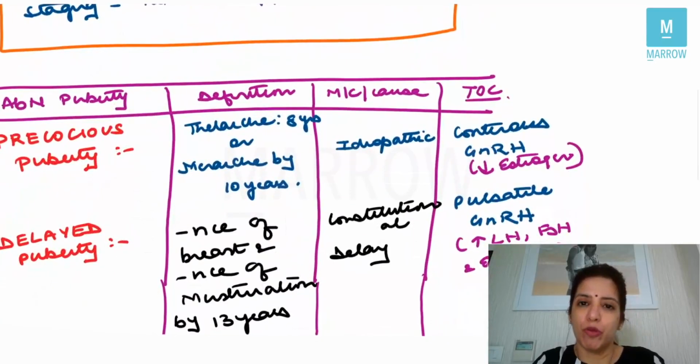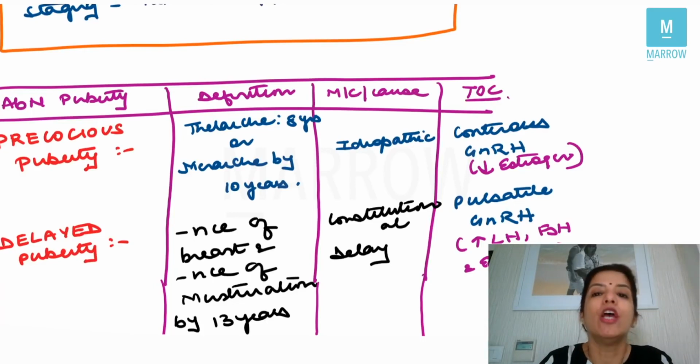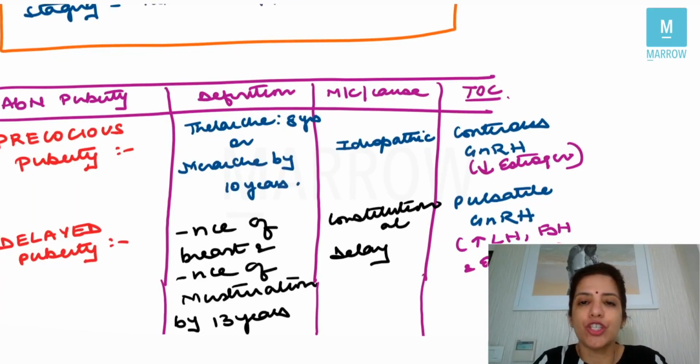Then, abnormal puberty. For this, I want you to draw a table where you will have abnormal puberty on the left hand side. Then in the middle, you will have the definition, then the most common cause and the treatment of choice. So the first abnormal thing in puberty can be precocious puberty. Precocious puberty means that the puberty is happening early. And how early? If breast development or thelarche happens by the age of 8 years or menarche happens by the age of 10 years, that is called precocious puberty. The most common cause of precocious puberty is idiopathic, and the treatment of choice is GnRH.